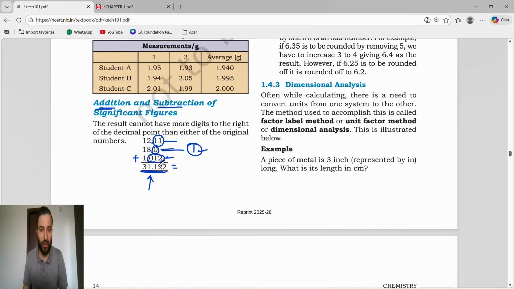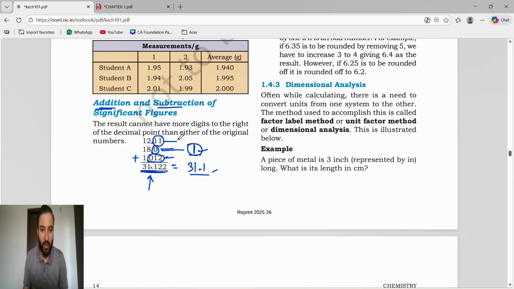See, 31.122. So 31 will remain as it is, and I keep the decimal as it is. Now I have to round off to the fewest decimal places. What is the fewest? 1. So we have to round after the decimal till just 1 digit. 31.1 is the answer.